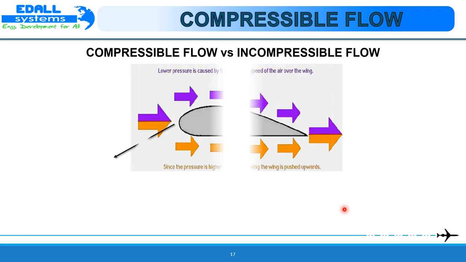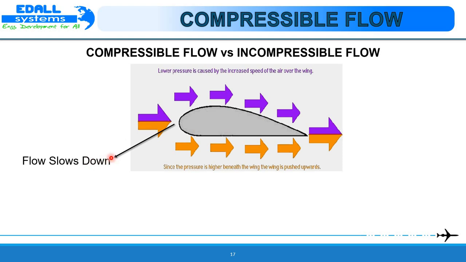Let us see the difference between compressible and incompressible flows. Consider an airfoil and an airflow around it. The air has some velocity, and when it approaches the wing, its properties can change. When the air hits the airfoil, this part of the airfoil will slow down the air. This is because the airfoil is made up of metal and the airflow cannot go through it. But when the air comes around the airfoil, it has to catch up with the flow on the downstream. Hence, in this part, the air will speed up.